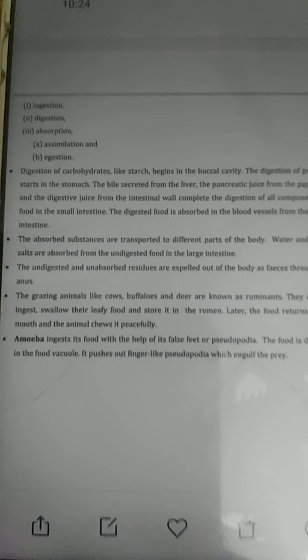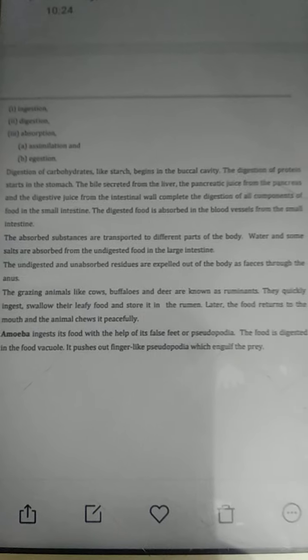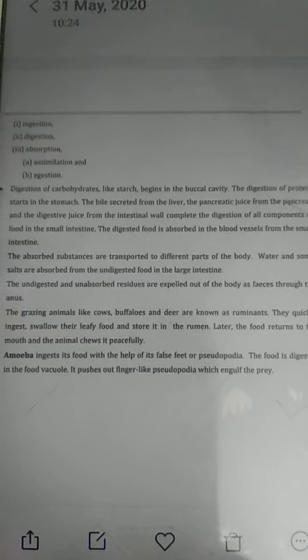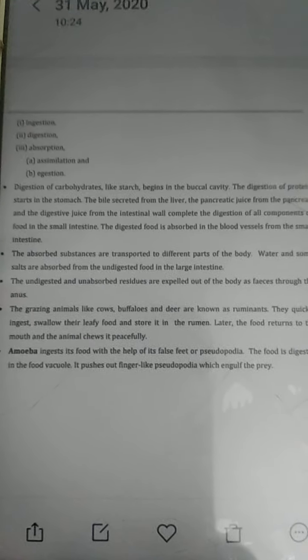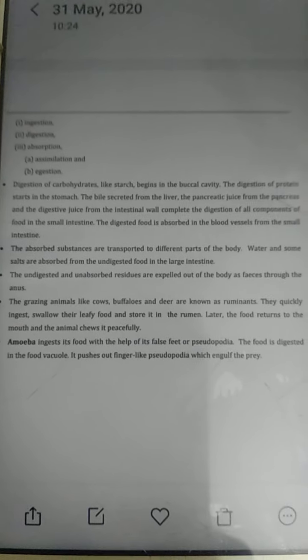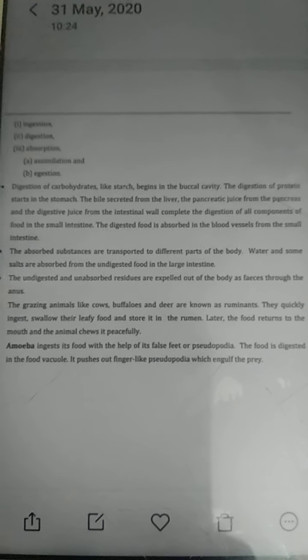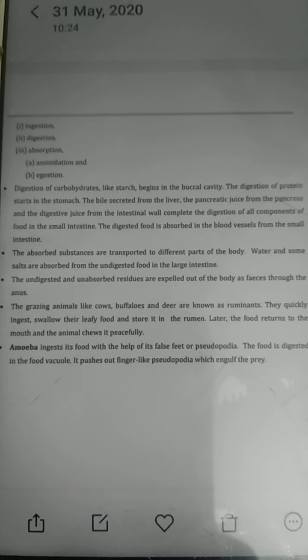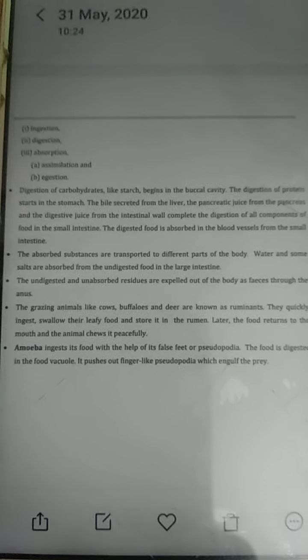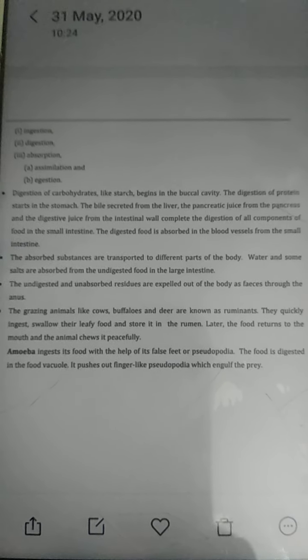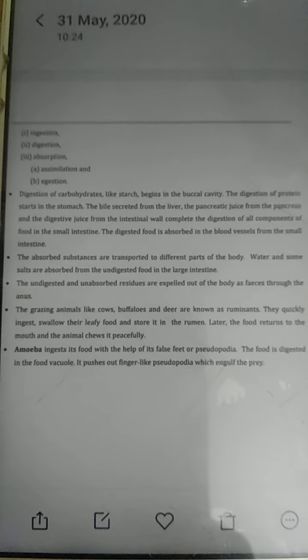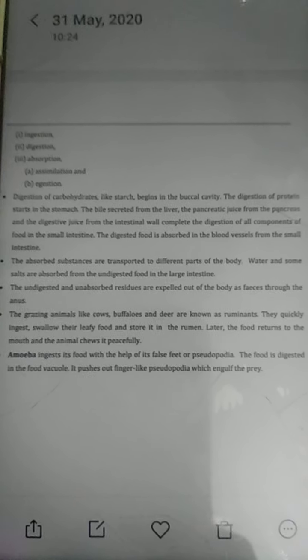As I told you, the bile is secreted from the liver and the pancreatic juice from the pancreas. These digestive juices, and some released from the intestinal wall, complete the digestion of all the components of food in the small intestine, and then the digested food is absorbed into the blood vessels from the small intestine. These absorbed substances are transported to different parts of the body, and water and salts are absorbed from the undigested food in the large intestine.